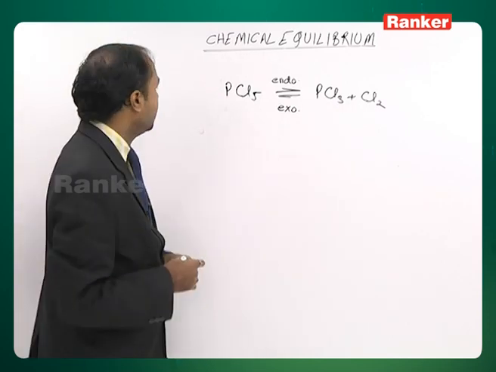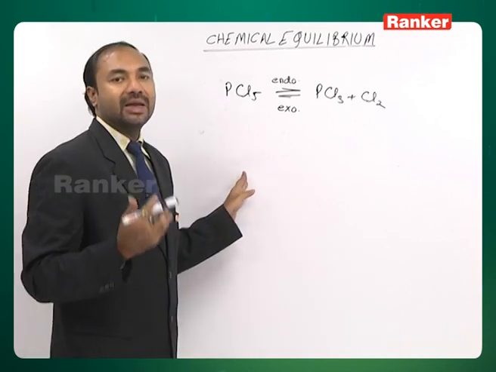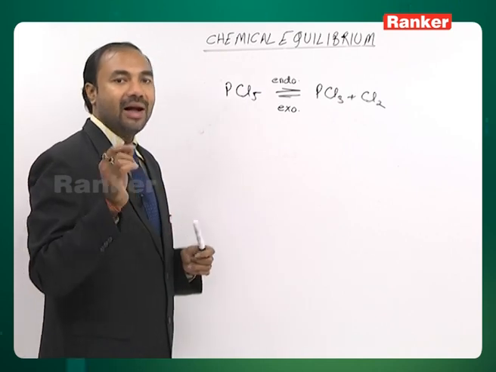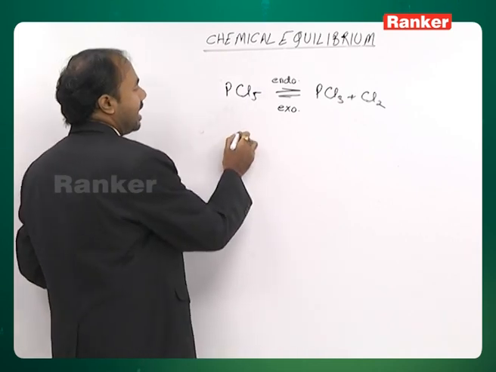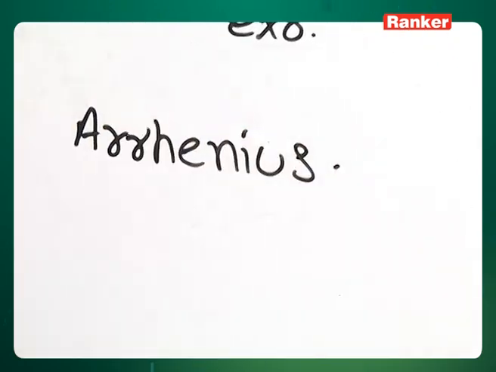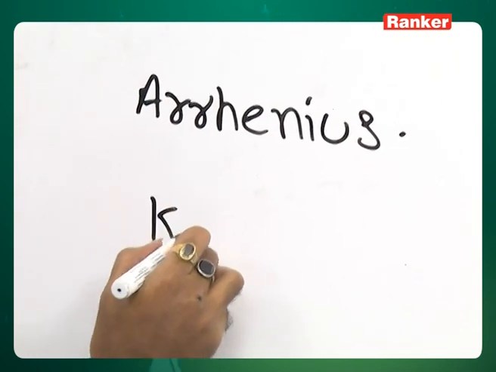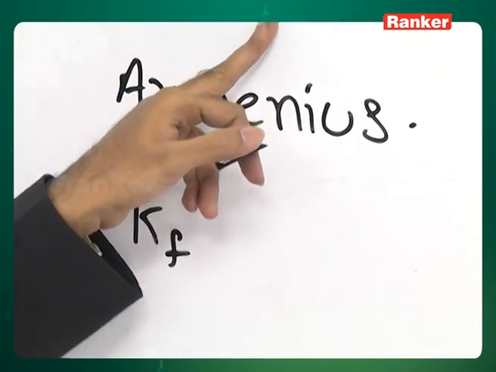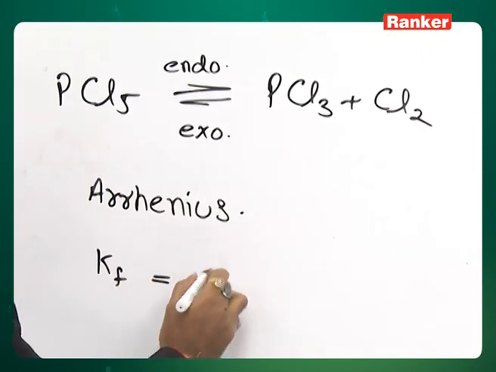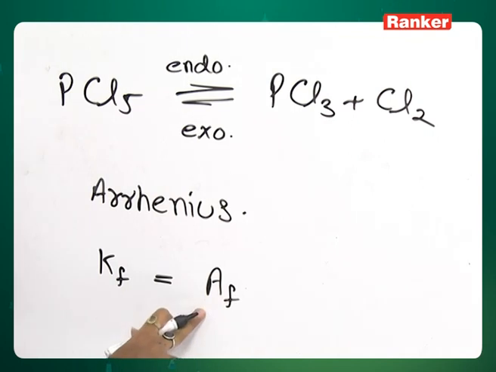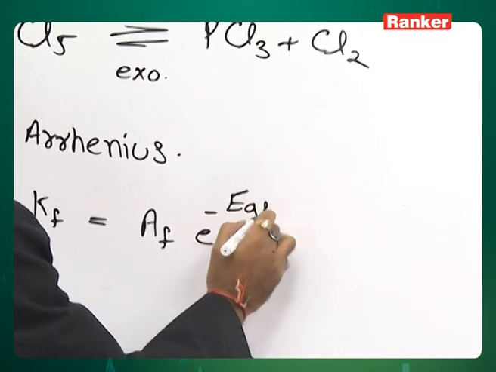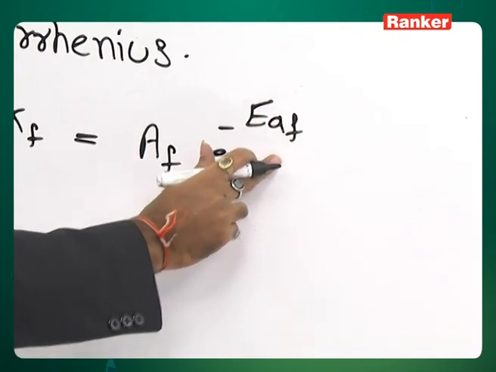Right? Now, if we go for a mathematical explanation for this, we have to go somewhat way back for writing the Arrhenius equation. The Arrhenius equation says that the rate constant Kf for the forward reaction is given as Kf = Af e^(-Eaf/RT), where Af is the Arrhenius constant for the forward reaction and Eaf is the activation energy of the forward reaction.